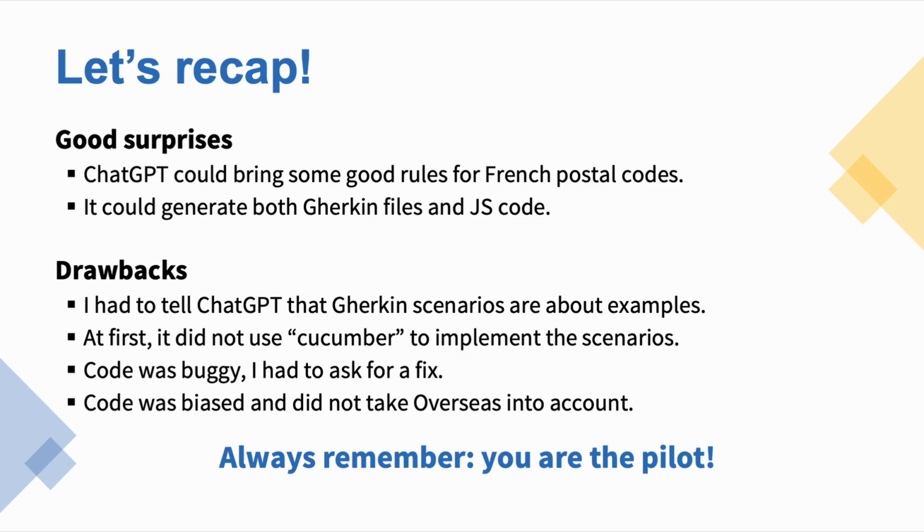Also, at first, it generated a JS implementation of the Gherkin runner without using Cucumber. And if I didn't know about Cucumber, it would be a terrible idea to have this in my code. Also, the steps are not using the latest version of Cucumber. I had to fix this. Also, some tests were still failing when I was running this. And the code was biased because it forgot about Guadeloupe.